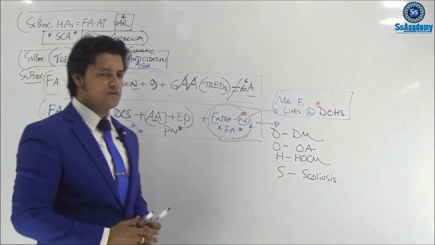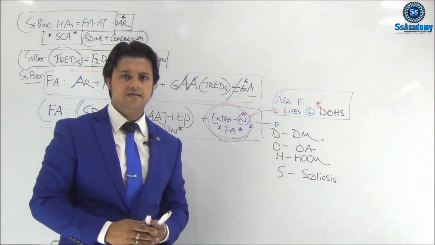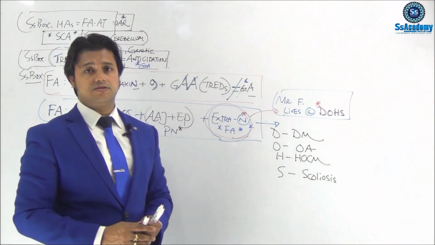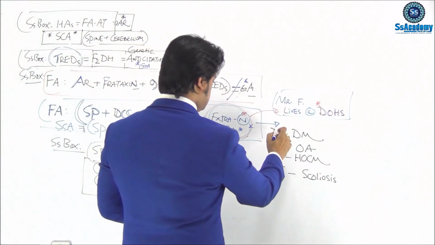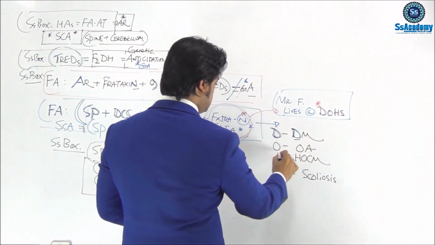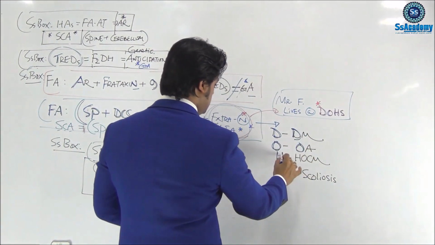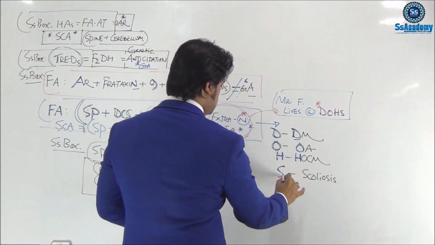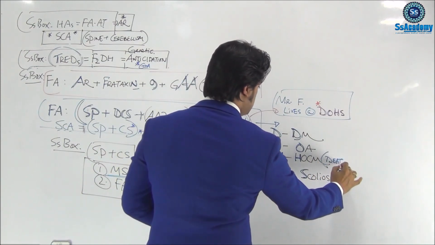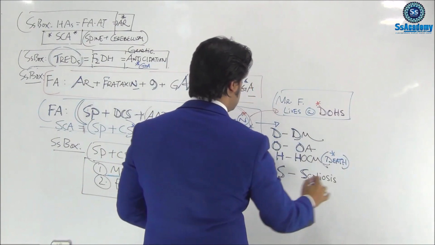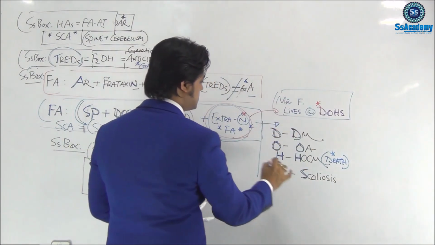These are the important features we need to remember so that we can diagnose Friedreich's ataxia. And HOCM is the most common cause of death in a patient with Friedreich's ataxia.